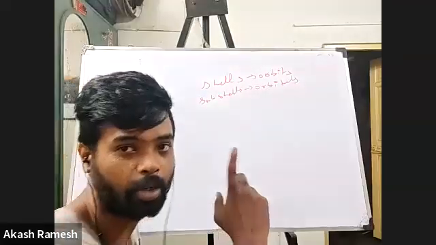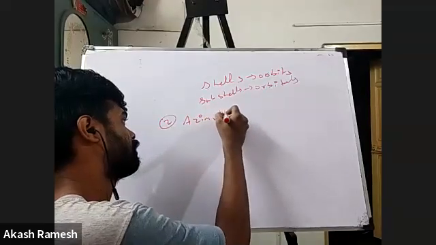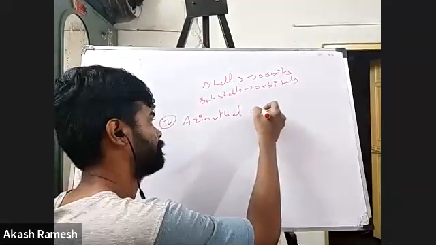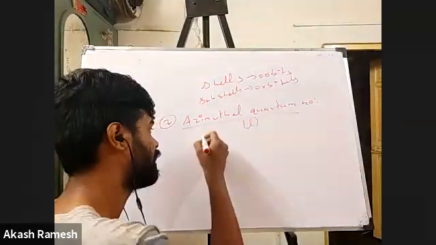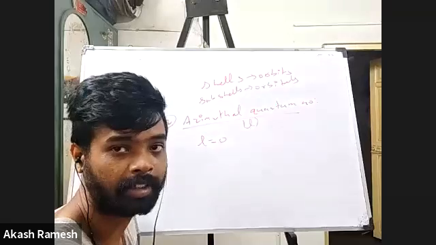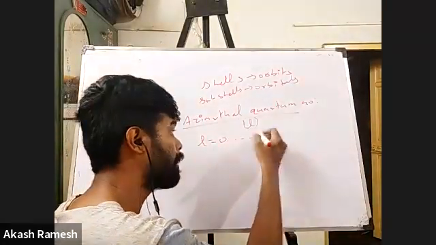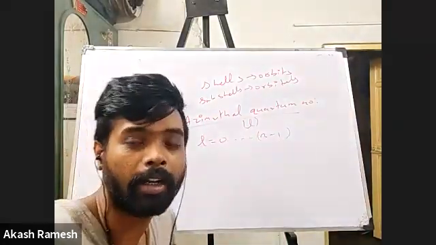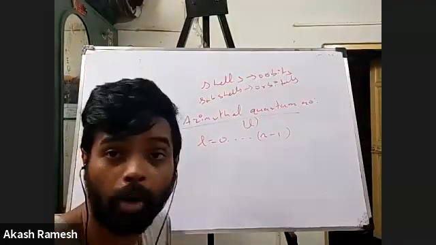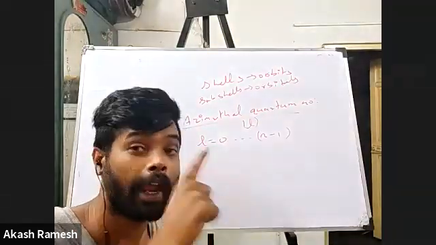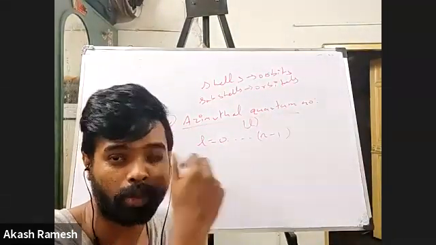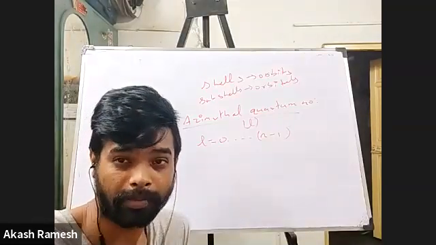So again, we'll see azimuthal quantum number. The second quantum number is the azimuthal quantum number. It is denoted by the letter L. This L can start with 0, and it can go on up to n minus 1. You have to remember this. N minus 1 is the last value. We saw this last class.